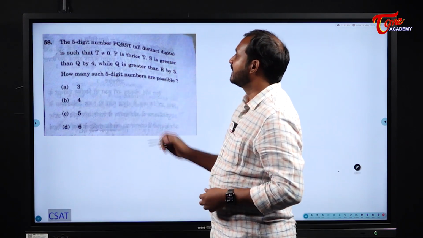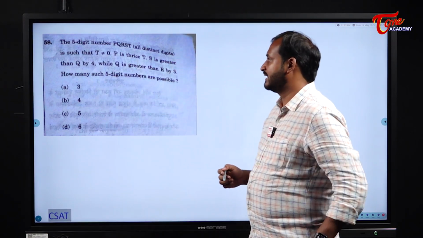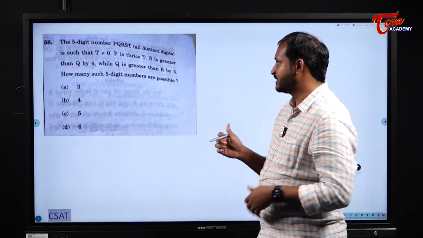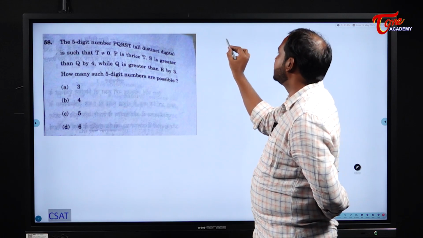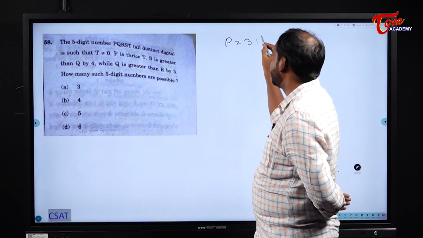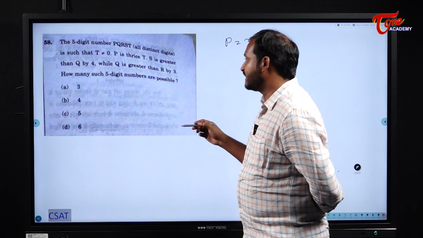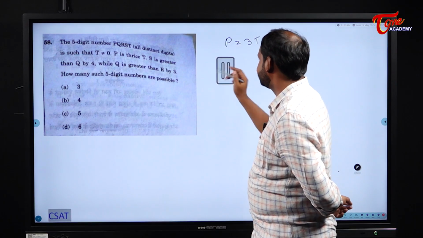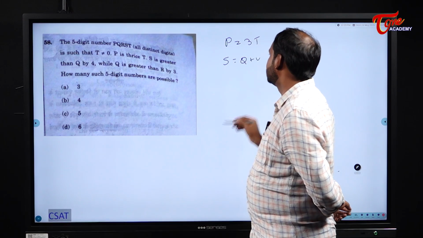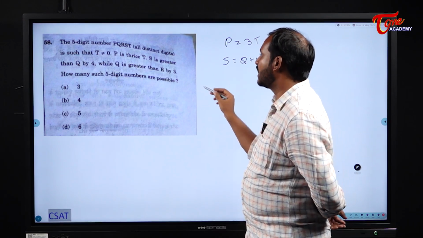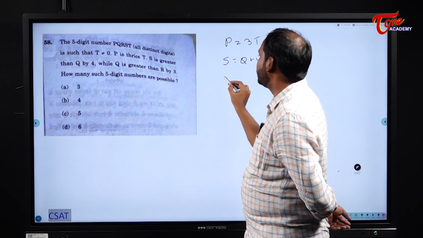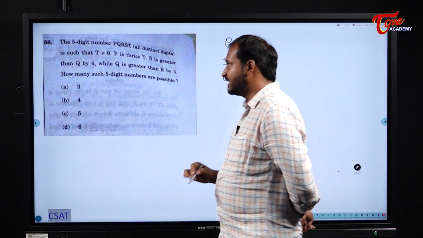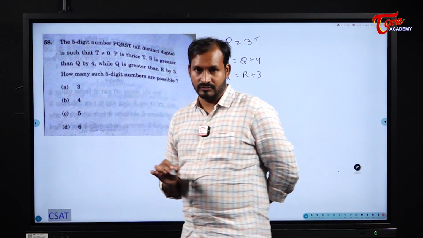So the next one, the 5-digit number PQRST. This one is also a little bit conceptual question, so we should take some time to solve it. P is thrice of T, that means P is equal to 3T. S is greater than Q by 4, that means S is equal to Q plus 4. Next, Q is greater than R by 3, so Q is equal to R plus 3. And see here students, P I cannot take 0.